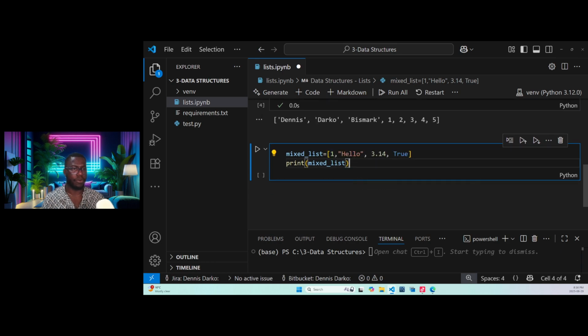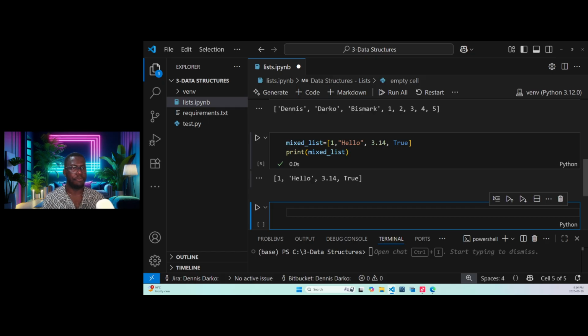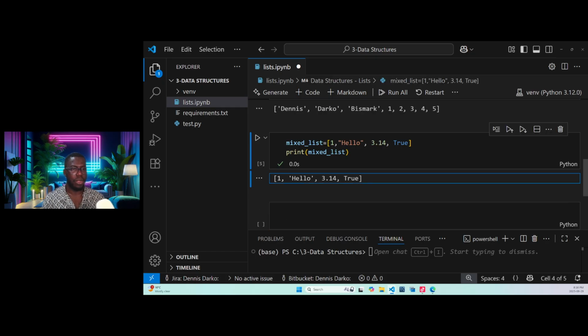So let's print and see. Shift enter, then we print. Now we are seeing 1, hello, 3.14, and true. So that is how we create lists in Python.